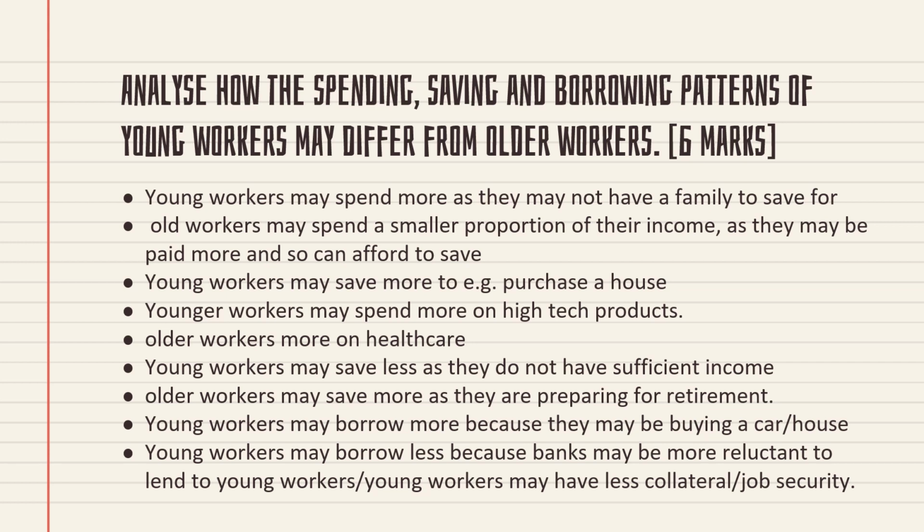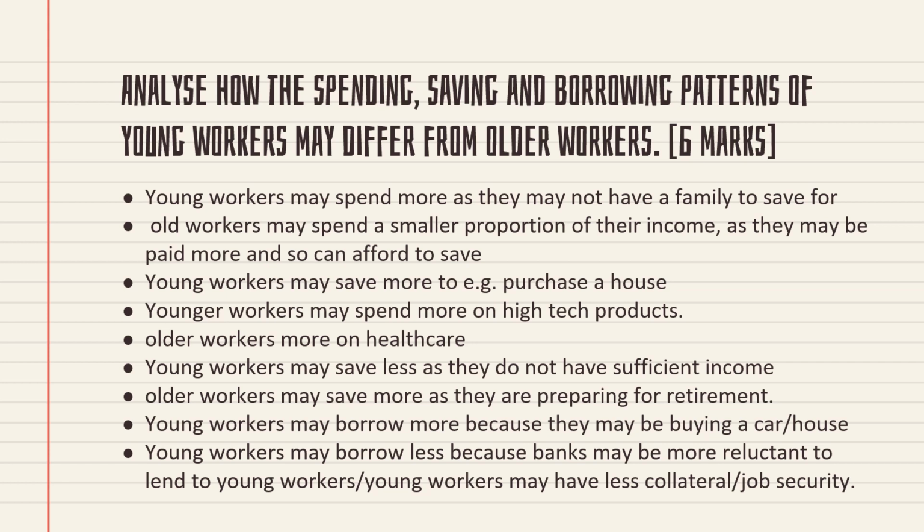So they will have a high spending pattern. Young workers may spend on high-tech products, then older workers may spend more on healthcare. We know that older workers sometimes have some physical difficulties, so they will spend more money on healthcare.